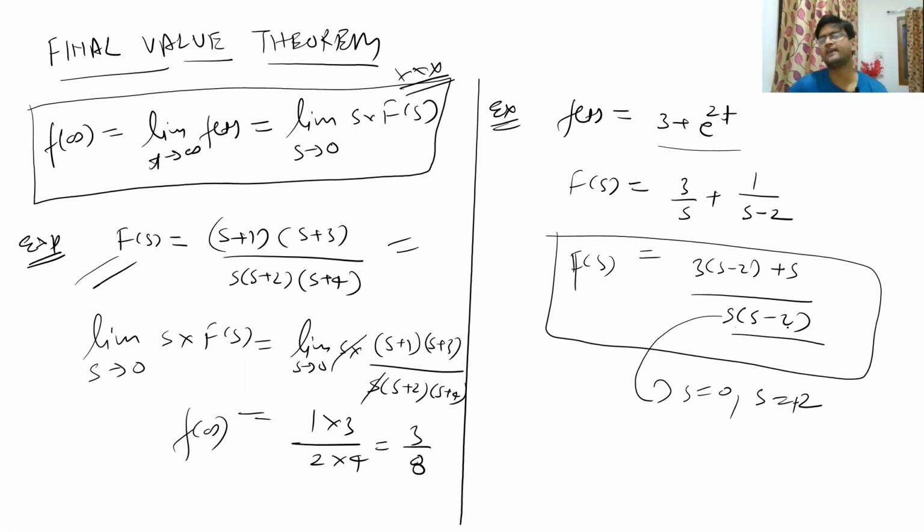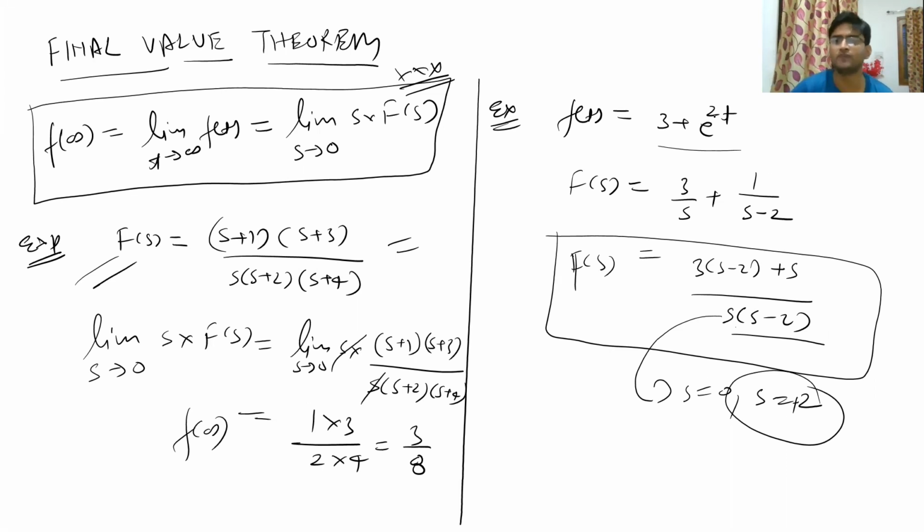So when s has positive roots, which you will get to know in control systems, the roots of this particular function are lying in the right hand side of the s plane because the root of s is positive. So in that case, your final value theorem cannot be applied. So for the final value theorem to be applied, your function must be converging to a particular point, either 0 or any particular constant. So what will happen is you will have negative roots.